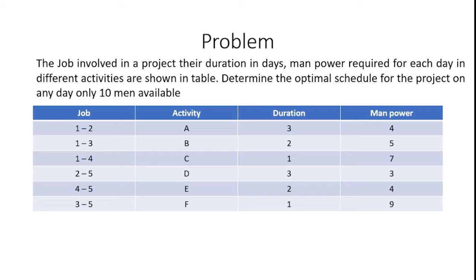So the project has the jobs 1 to 2, 1 to 3, 1 to 4, 2 to 5, 4 to 5 and 3 to 5. Likewise, different job activities are involved in the project. For job 1 to 2, the activity is named A, 1 to 3 is named B, 1 to 4 is named C, 2 to 5 is named D, 4 to 5 is named E, and 3 to 5 is named F.